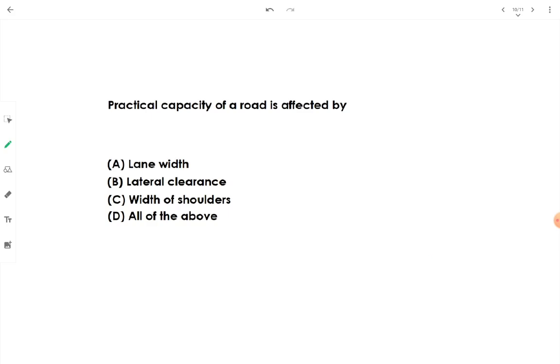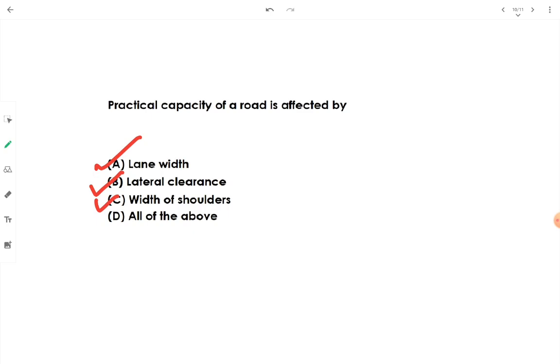Then, the practical capacity of a road is affected by what factors? What are the factors that affect the practical traffic volume carrying capacity? Lane width is there, yes. The more the lane width, the more the capacity. Lateral clearance, yes. The more the lateral clearance between vehicles, the more the efficiency and the practical capacity of the road. Width of the shoulder, yes, obviously, more shoulder width gives more space for overtaking, or for a failed vehicle to park there to get repaired.